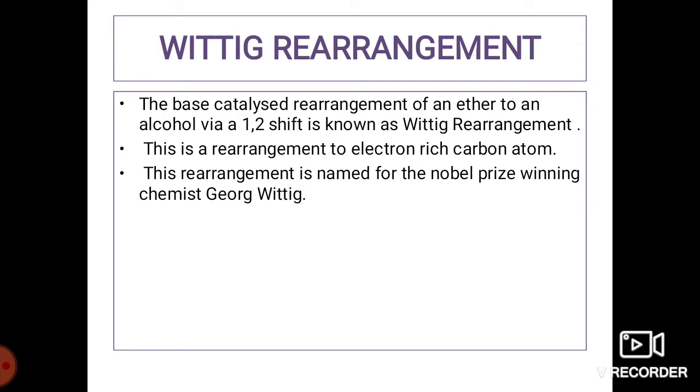A base catalyzed rearrangement of an ether to an alcohol via a 1-2 shift is known as the Wittig rearrangement. This is a rearrangement to the electron-rich carbon atom. Other similar rearrangements would be the Stevens rearrangement and the Favorskii rearrangement also, because all of these involve a rearrangement to an electron-rich carbon atom. This rearrangement is named for the Nobel Prize winning chemist George Wittig.